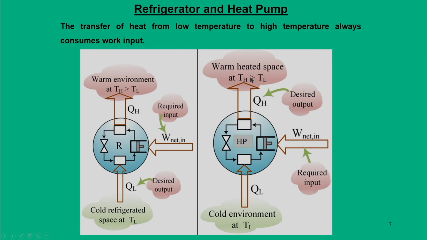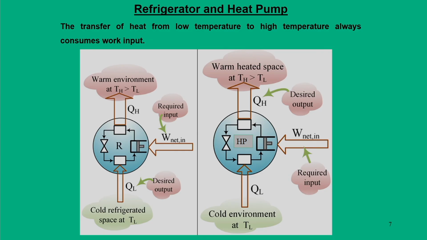Yes, the second law says it is possible, but in that case you will not get work output, you have to give work input to that machine. Since that is a contradicting statement, we do not call it an engine, because an engine produces power output. So, instead we call this a work consuming device.